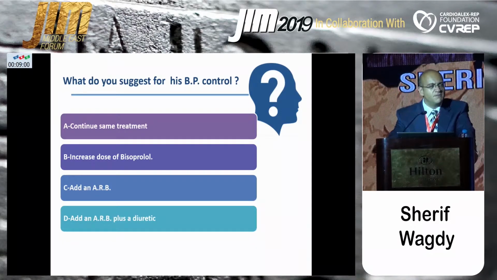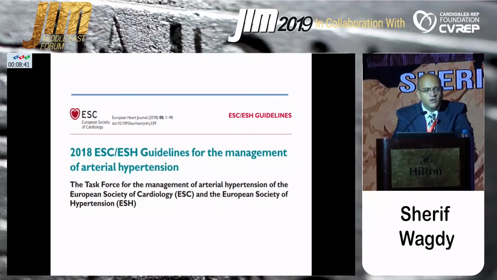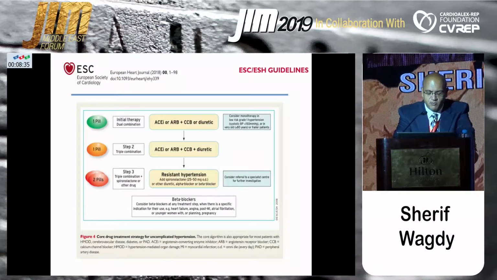To continue same medication and give time to the drugs, increase the dose of bisoprolol, add an ARB, or add a combination of an ARB plus a diuretic. Before changing our treatment plan, let's remember that our patient is a diabetic hypertensive patient with mild CKD. As a start, we'll review the last European guidelines for management of arterial hypertension.